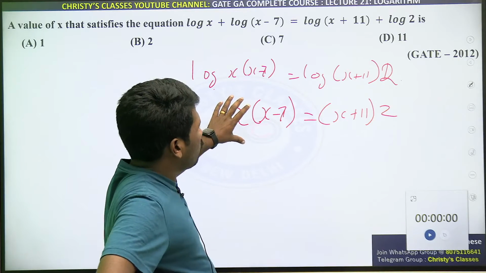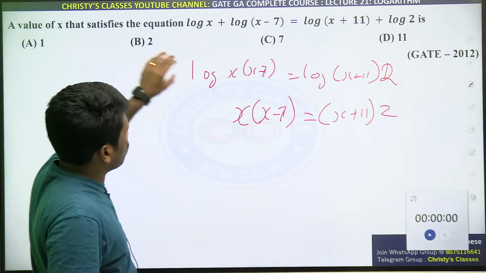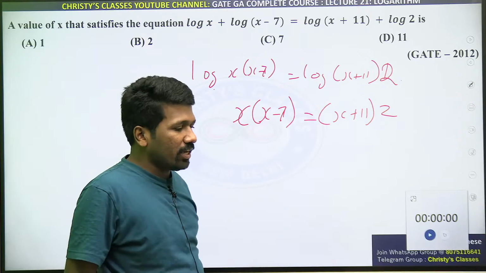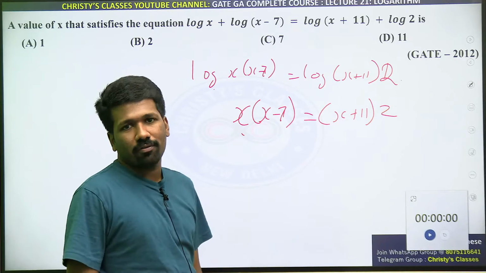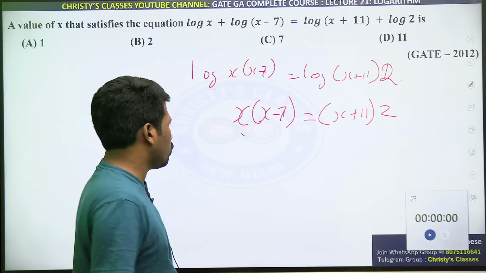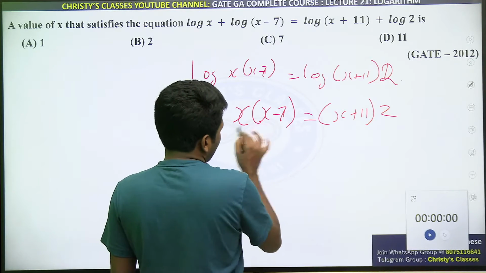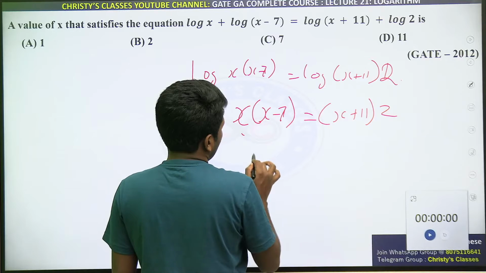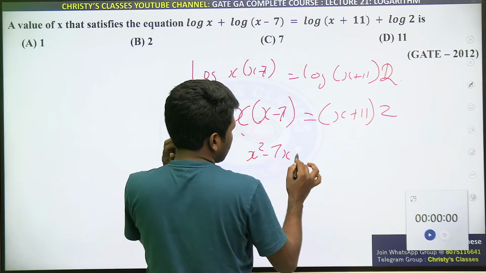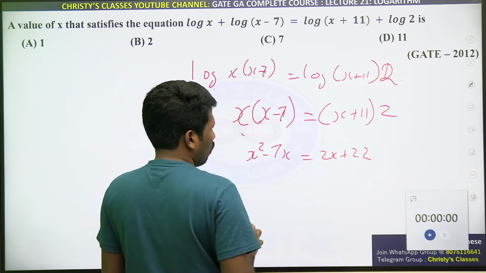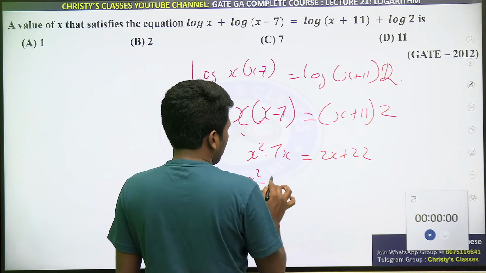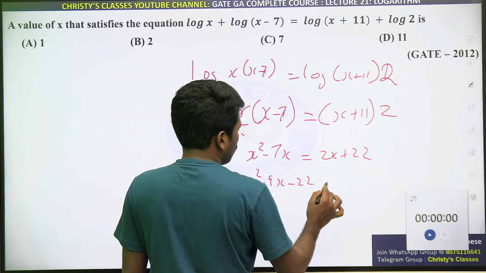Here, now it is your freedom whether you want to substitute options and try it, or whether you want to open up the brackets and make it a quadratic and solve it. That is totally up to you. I will show you both. First we will do the direct method. Let us open it up and say x square minus 7x equal to 2x plus 22. Taking all terms to left hand side, x square minus 9x minus 22 equal to 0.